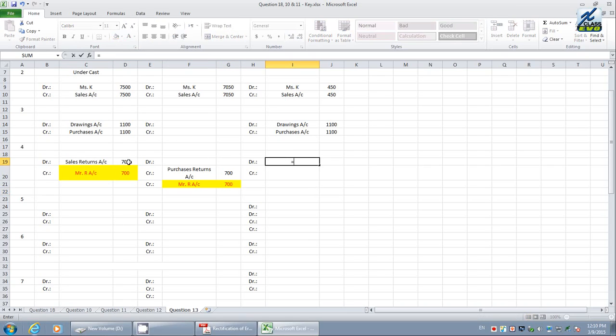Therefore, debit sales returns, and we do not want purchase returns on the credit side. Therefore, debit purchase returns. Both values are 700 and 700, and on the credit side there is nothing wrong. Therefore, we have to put the suspense account on the credit. The total value we have to take into consideration is 700 and 700. This is about 4.